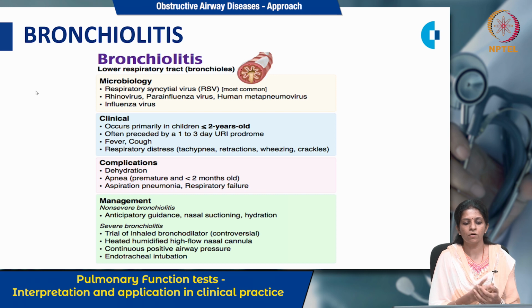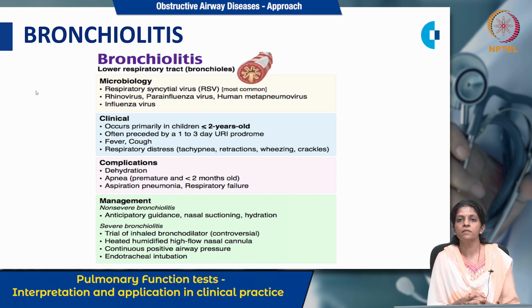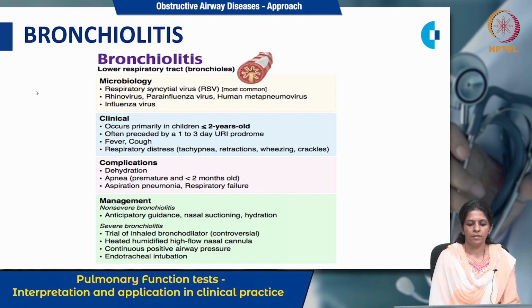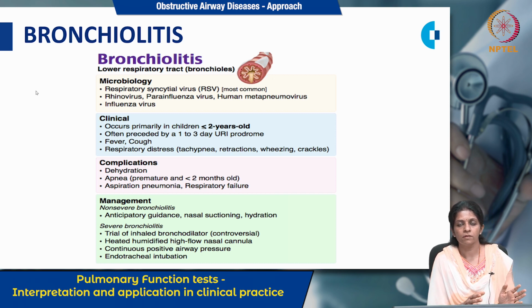Severe fever, cough and respiratory distress like tachypnea, retraction, wheezing, all can be present. As a complication, there can be dehydration, apnea in premature infants or those less than 2 months old, and then aspiration pneumonitis or respiratory failure. In non-severe bronchiolitis, you give anticipatory guidance to the patient and do nasal suctioning and hydration. In severe bronchiolitis, you can give a trial of inhaled bronchodilators, heated humidified high-flow nasal oxygen therapy, then continuous positive airway pressure, or endotracheal intubation if needed. So this completes our 4 topics.